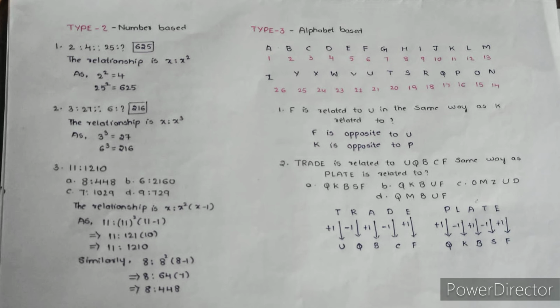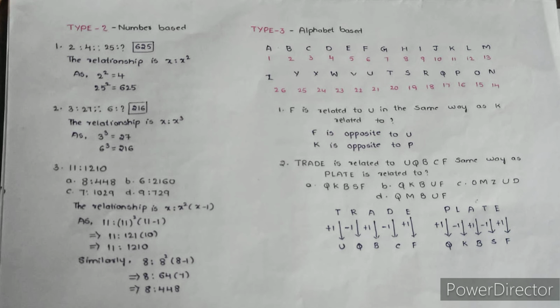So the next one is A. For A, if you add 1, we get B, right? And the next one is D. And for D, if you minus 1, we get C. And the next one is E. If you add 1 for E, we get F. So this is the relationship between TRADE and UQBCF. So this is how you have to first identify the relation between the given set.